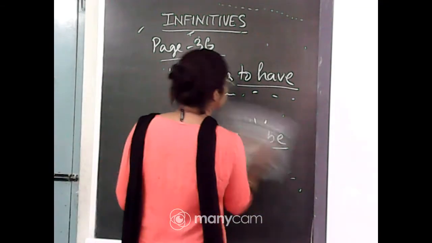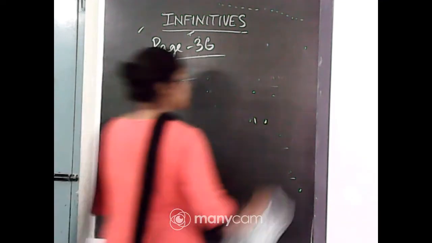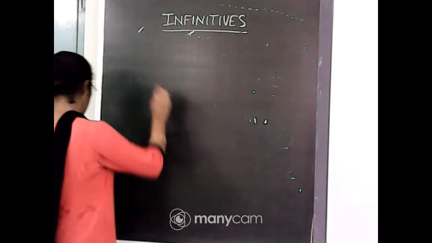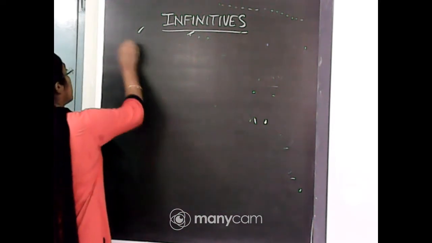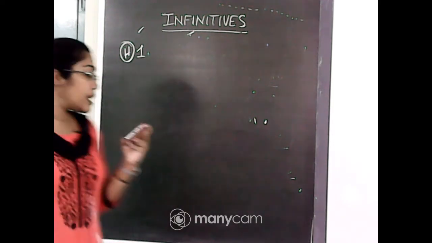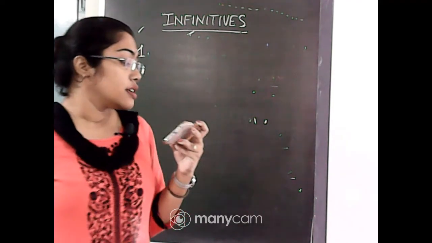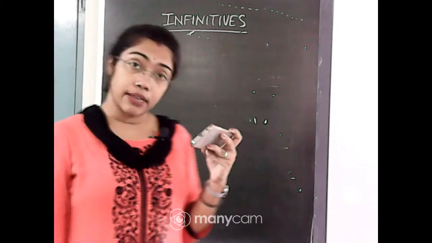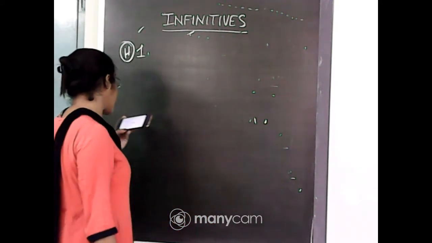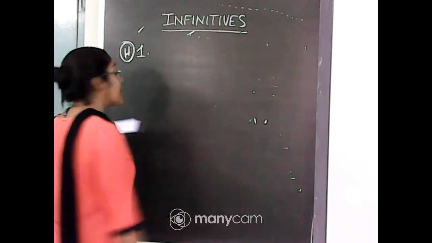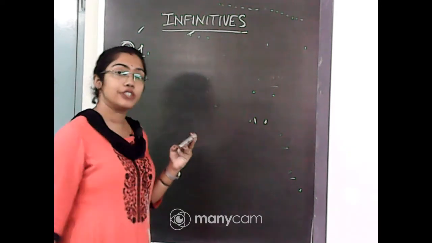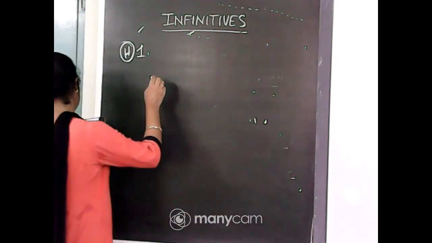So what will you write here? Mother advised me. You can't say mother advised I. You have to write me, so I will be changed into me.